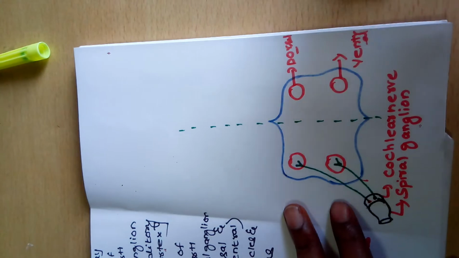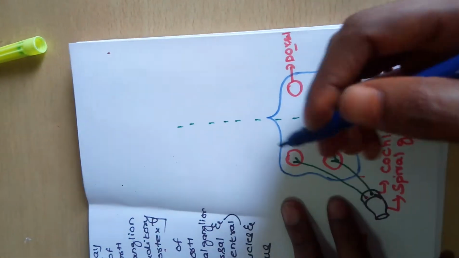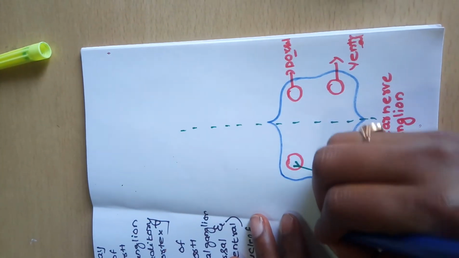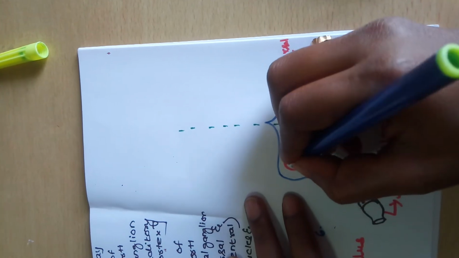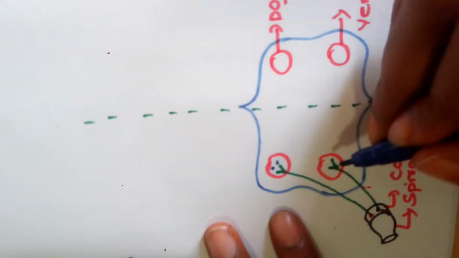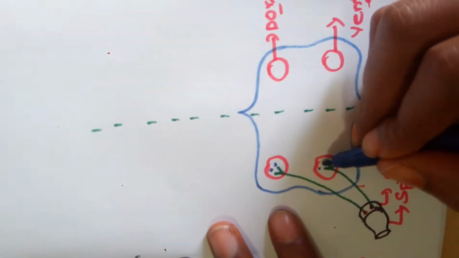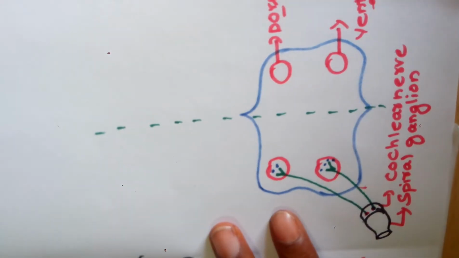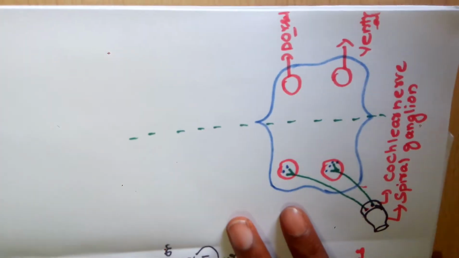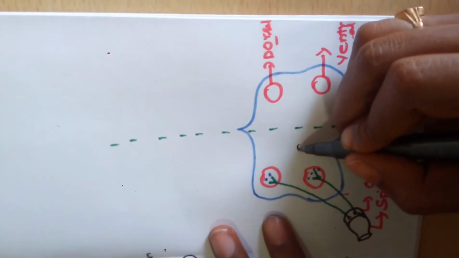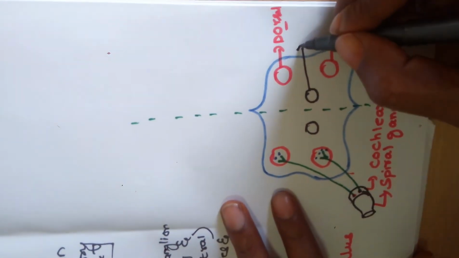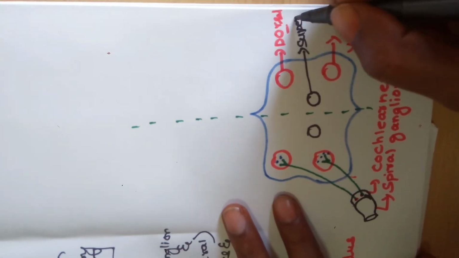Next, coming to second order neuron, I will draw with the other color. Second order neurons consist of 6 sets of fibers. That means here will be 2 and here will be 2 and at the ventral nucleus will be 4. Next, here will be location of superior olivary nucleus. This is the superior olivary nucleus in both the halves.